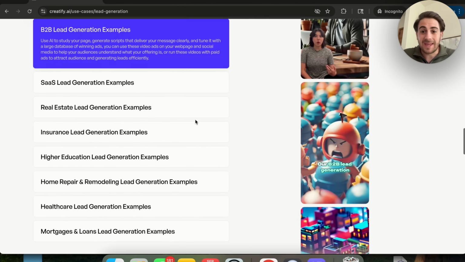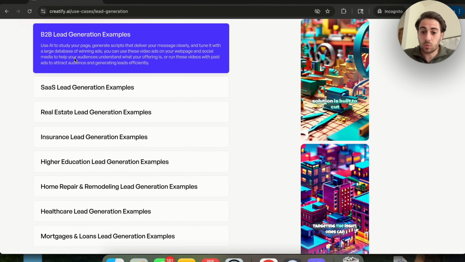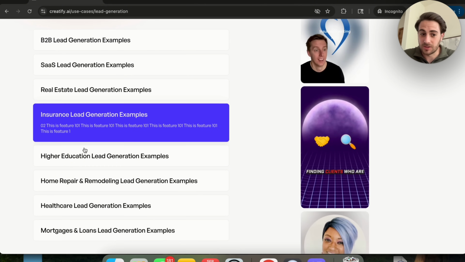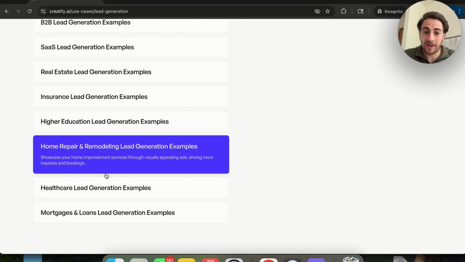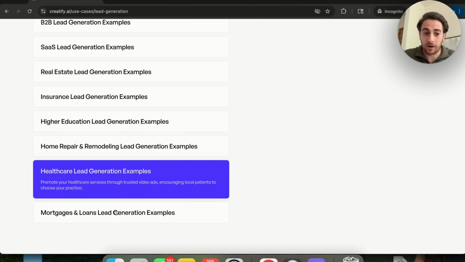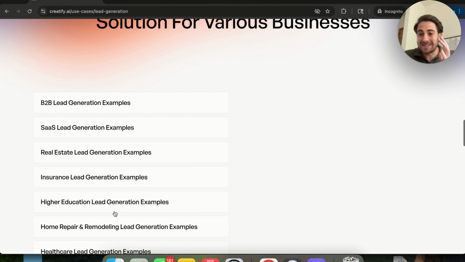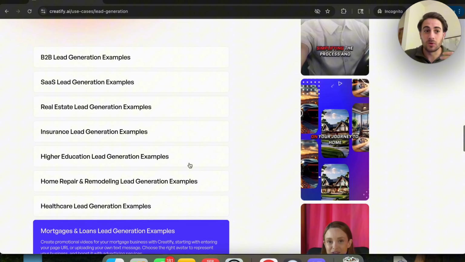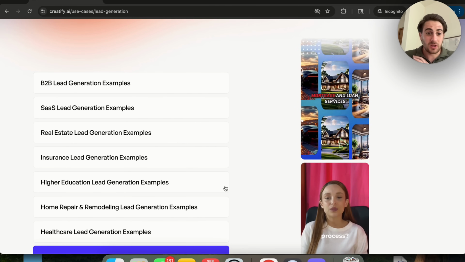If we come down here, I could give you several different examples of this. This works for B2B. It works for SaaS. It works for real estate. It works for insurance. It works for higher education, home repair and remodeling, healthcare, even mortgages and loans. It doesn't matter what you're trying to promote, what you're trying to get leads for. There are examples of Creatify helping with literally all of these.